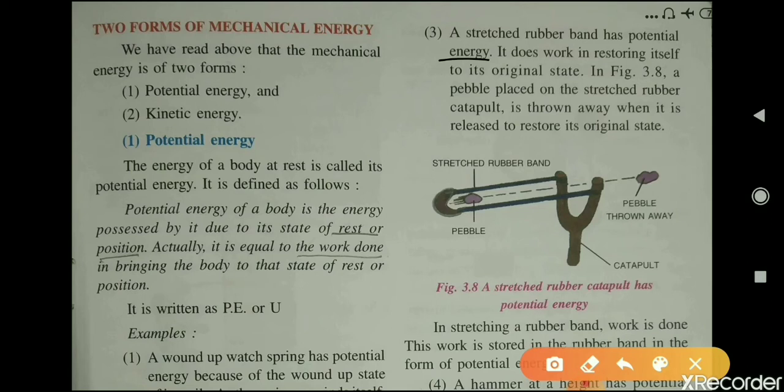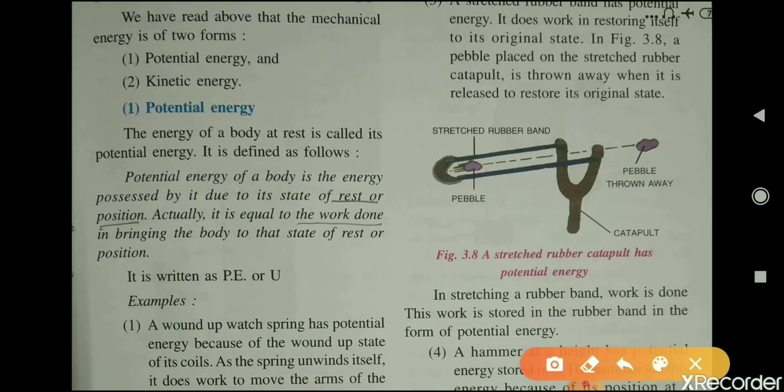Now the third example is a stretched rubber band, which has potential energy. When we stretch a rubber band from both the ends, it has potential energy because we have stretched it. Now it does work in restoring itself to its original state. Because we have done some work on this rubber band to stretch it, that work is stored in the form of potential energy in this rubber band, and because of that potential energy it is able to restore itself to its original state.